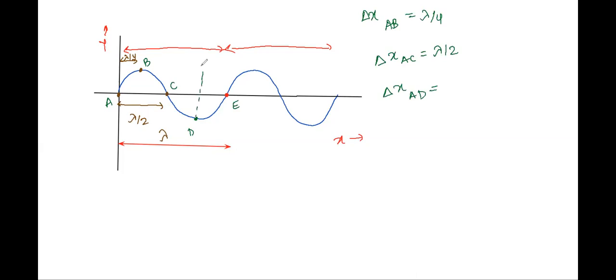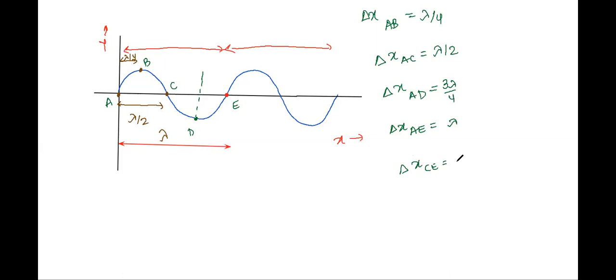Path difference between A and D, tell me how much should it be? 3 lambda by 4. Yes, 3 lambda by 4. Path difference between AE should be lambda. Anukriti, tell me, path difference between CE?